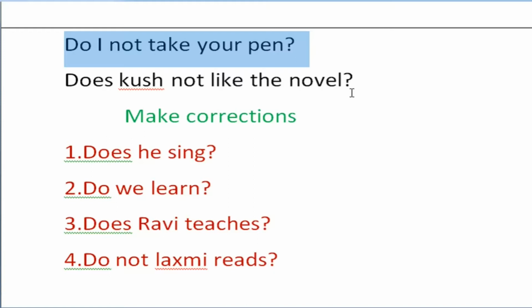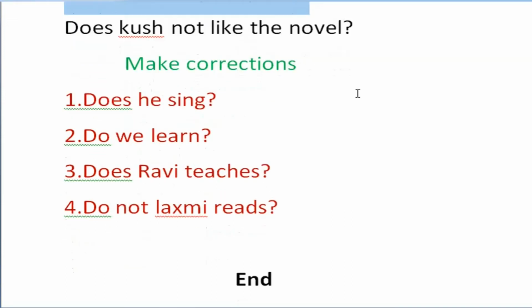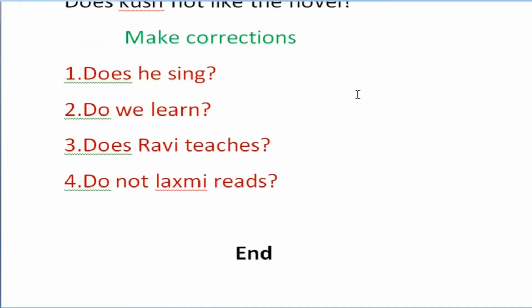After learning the construction of interrogative and negative interrogative sentences in simple present tense, let us go to the corrections section. Here, does he sing? Is it a negative interrogative sentence?